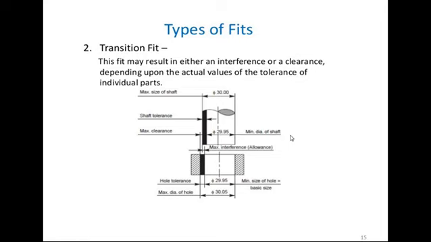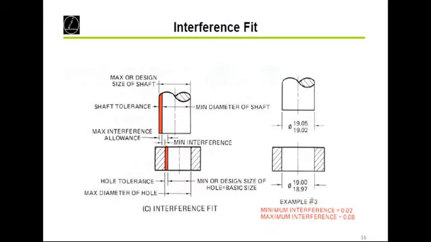Suppose we select the minimum diameter of shaft and the maximum diameter of hole. Because of this we will get maximum clearance here. So depending on the sizes of shaft and hole, either we will get the interference fit or we will get the clearance fit. Now we will see the interference fit.